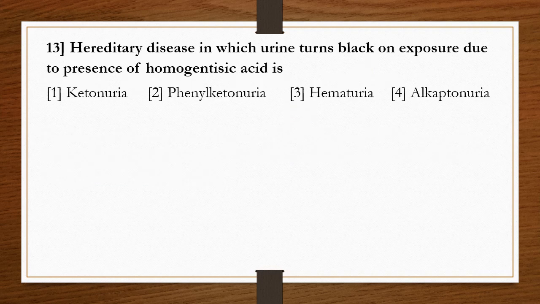Question number 13. The hereditary disease in which urine turns black on exposure due to the presence of homogentisic acid is options 1, ketonuria, 2, phenylketonuria, 3, hematuria, 4, alkaptonuria. In these options, hematuria means accumulation of urea in blood.